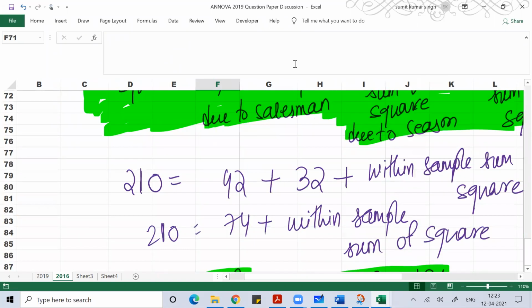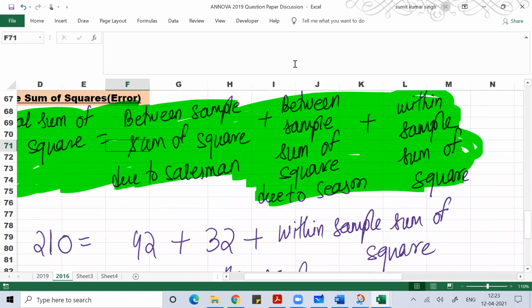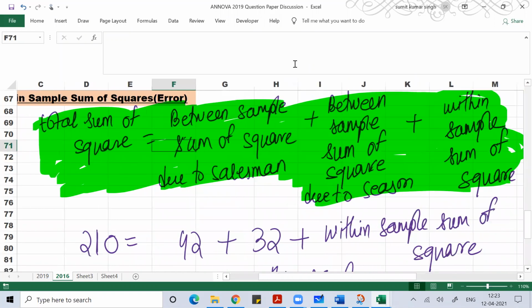See, this is the formula we are using. Total sum of square is between sample sum of square due to salesman plus between sample sum of square due to season plus within sample sum of square. Total sum of square, you already got 210, and between sample sum of square due to salesman you got 42, and due to season you got 32. So with that you can find within sample sum of square.